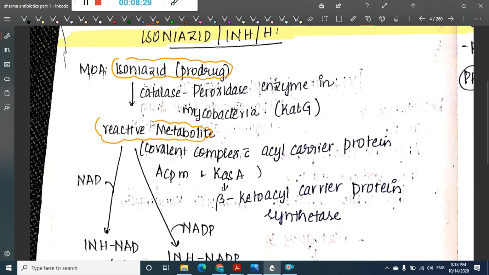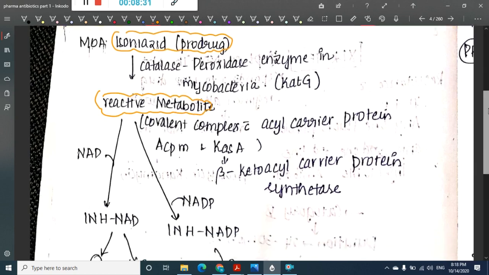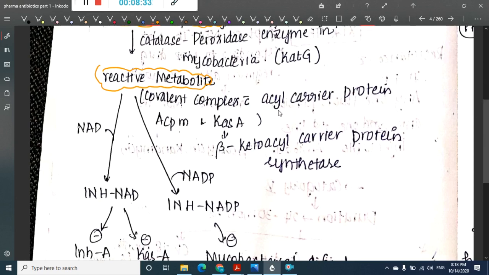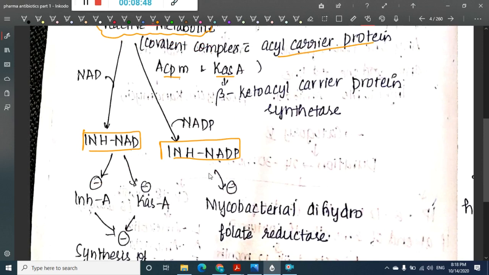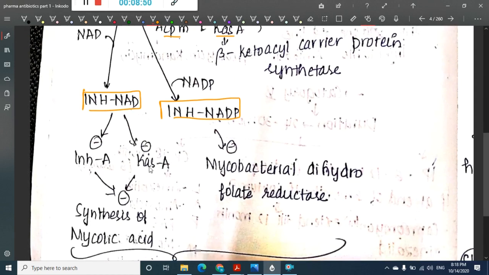This reactive metabolite forms a covalent complex with acyl carrier protein, that is AcpM and KasA. With the help of NAD it forms INH-NAD, and with the help of NADP it forms INH-NADP. Now this INH-NAD will inhibit InhA and KasA genes. Once it inhibits InhA and KasA, the synthesis of mycolic acid is inhibited.